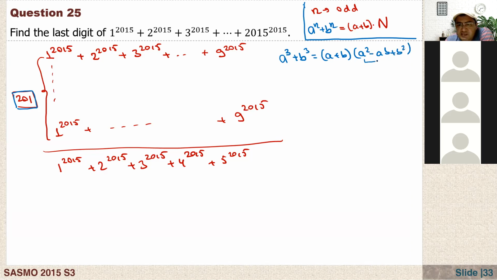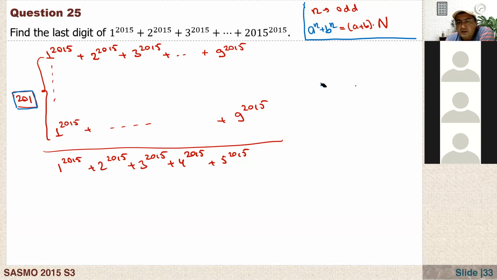So this is just the sum of some numbers, a positive integer, which I'm labeling by n. So I can write this as a plus b times some natural number n. When n is odd, it is always possible. We can prove this, but let's not prove it right now because we are preparing for SASMO. In SASMO, they don't ask any proof questions. The proof is also very simple. Anyway, I'm just using this. If it is clear, let's continue.